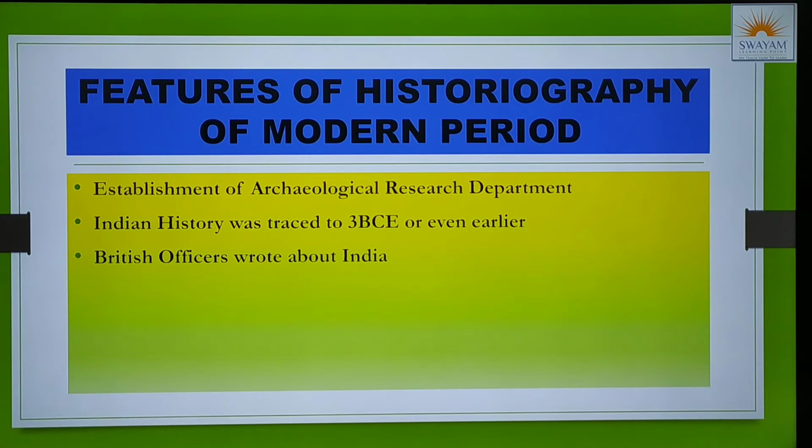Once the Archaeological Research Department was established, Indian history, they say, was traced back to the 3rd millennium BCE or even earlier. They are assuming it is somewhere in the 3rd millennium BCE, maybe much earlier than that. In the modern period, all the details pertaining to Indian historiography were written by British officers.